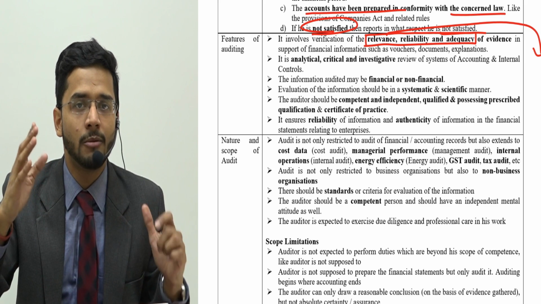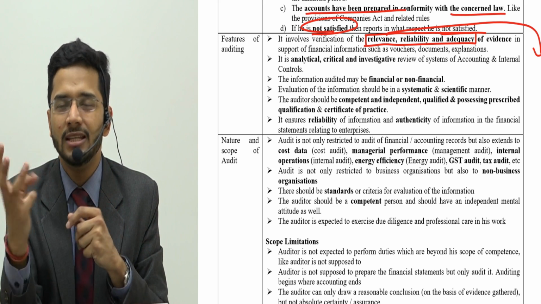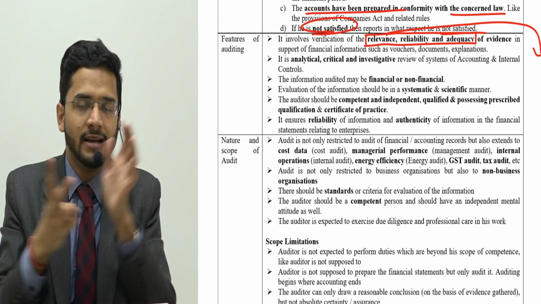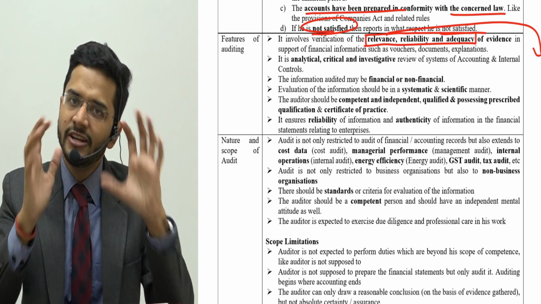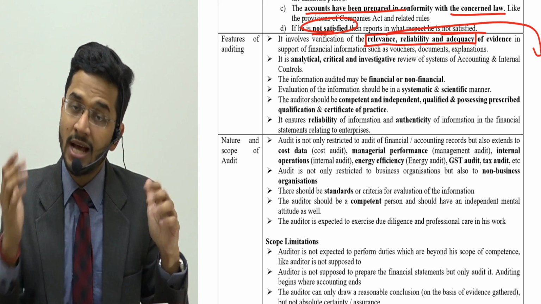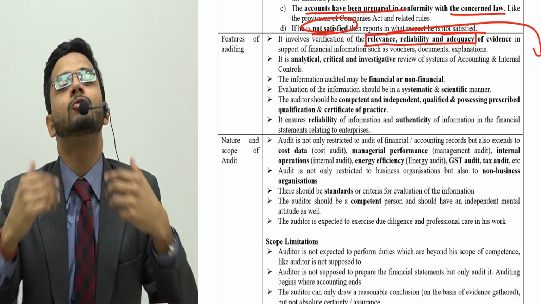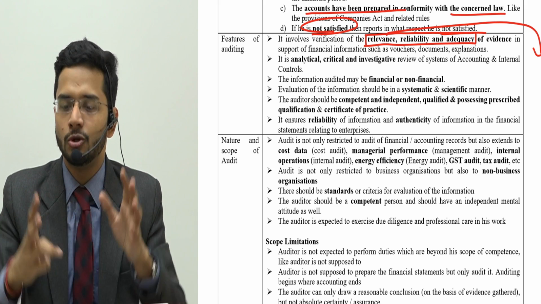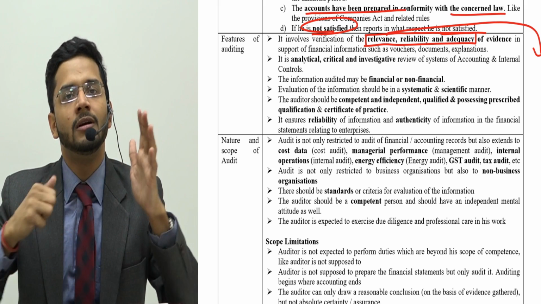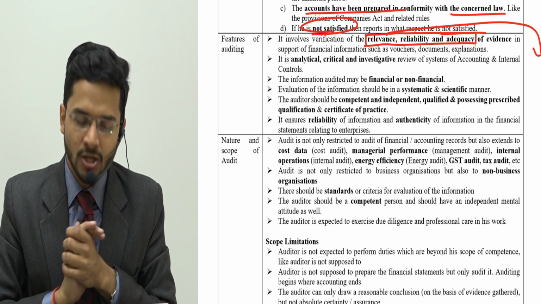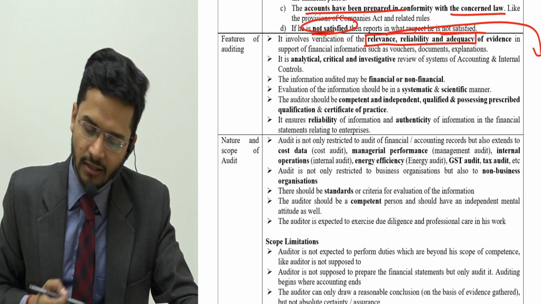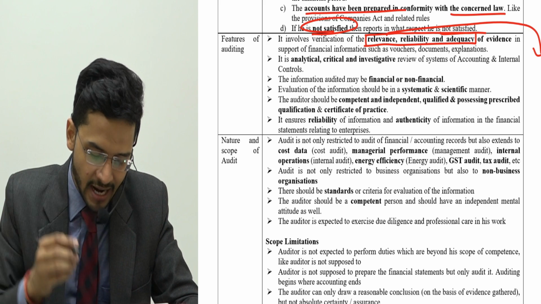They are very, very important from an evidence standpoint. Evidence has these three elements. Evidence should be relevant, reliable, adequate. Every evidence which you as an auditor receive during audit, and which you as a client give during audit, should be relevant, reliable, adequate. Adequate means sufficient, which is one and the same thing. So these are the three important aspects of auditing. Your evidence should be reliable, relevant and adequate.